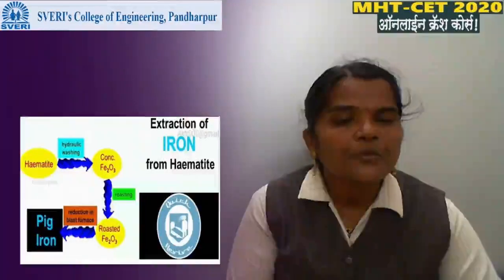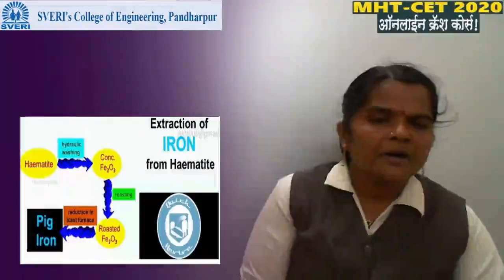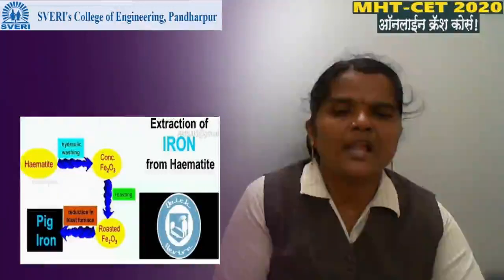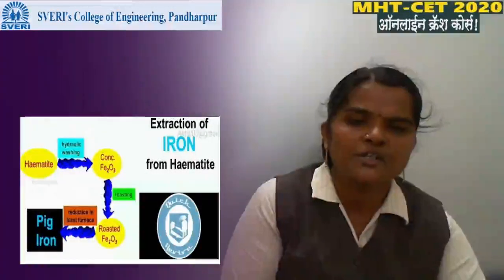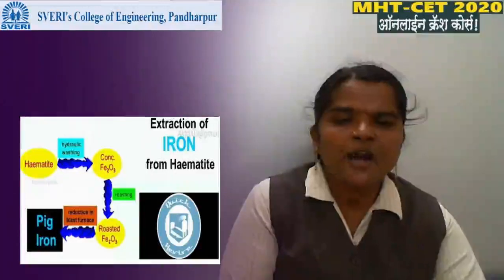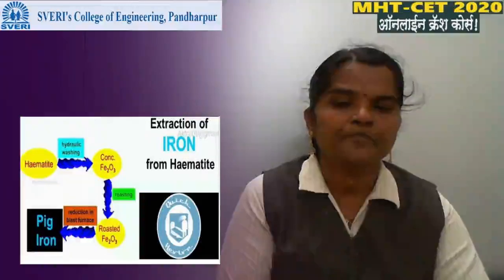Passing water over the ore, the heavier particles remain as they are, and the particles that are light in weight flow away with the water. This process is known as hydraulic washing. After the hydraulic washing, we are able to convert the ore into Fe2O3.